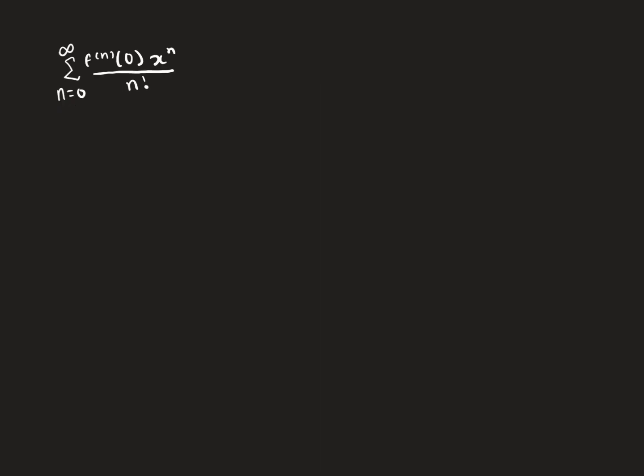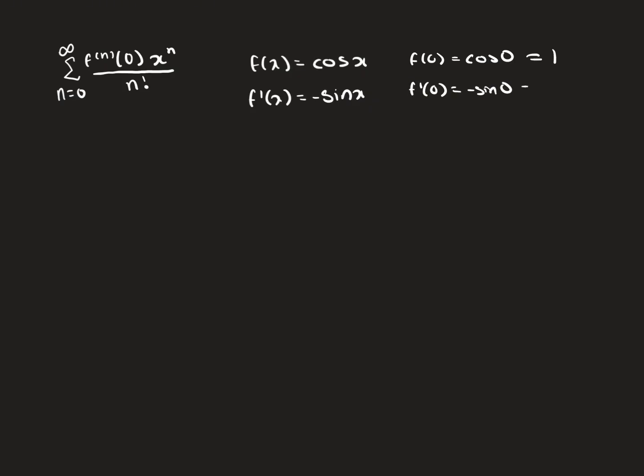Let's do the Maclaurin series for cosine of x. So f of x equals cosine of x. Evaluate that at 0. That is equal to cosine of 0, which is 1. I'm going to do this pretty fast so that we can get to the point, because it's pretty similar to sine of x. So the derivative of cosine of x, well, that would be negative sine of x. So if we evaluate that at 0, we would get negative sine of 0. Sine of 0 is just 0, so this is 0. The second derivative of cosine of x, that's negative cosine of x, because there's a negative out in front. So if we evaluate that at 0, that is negative cosine of 0. Cosine of 0 is 1, so there's going to be negative 1.